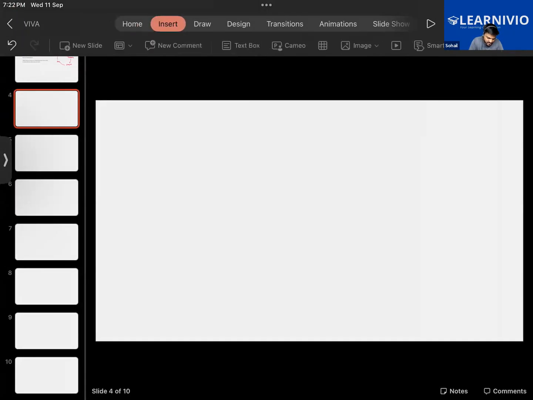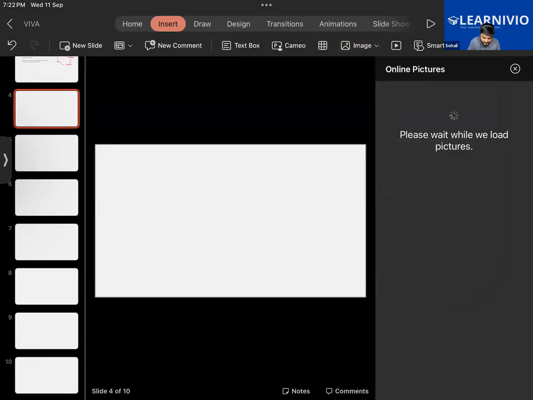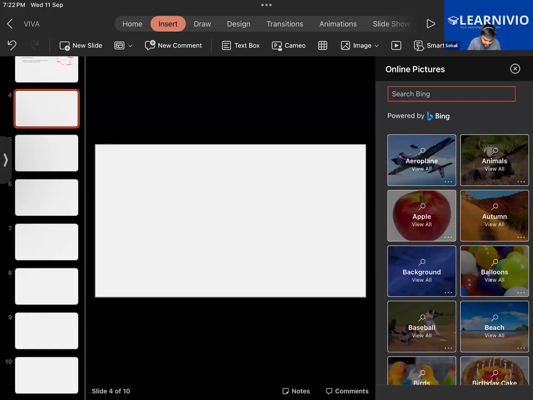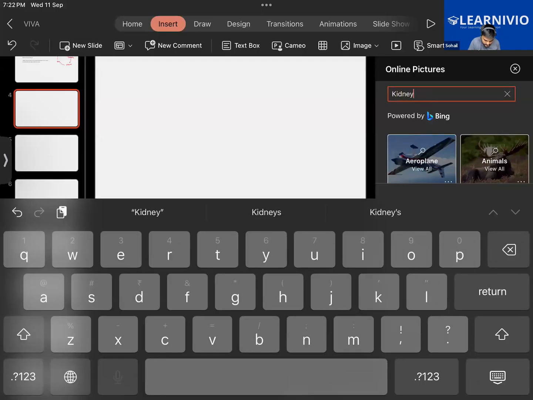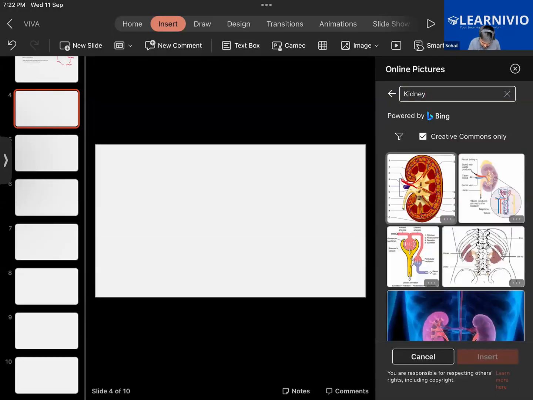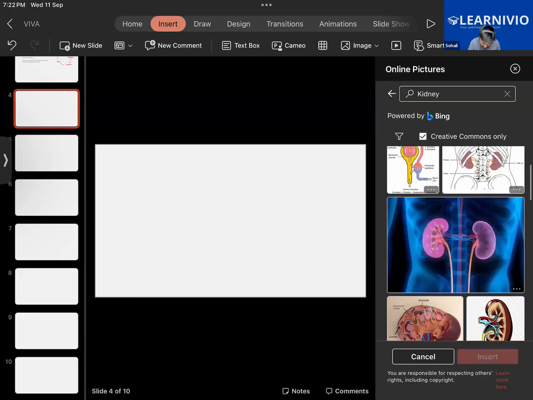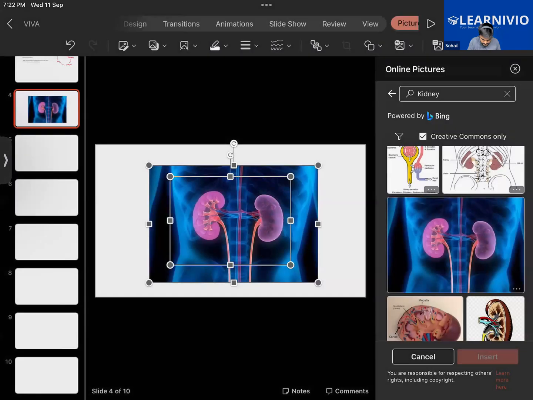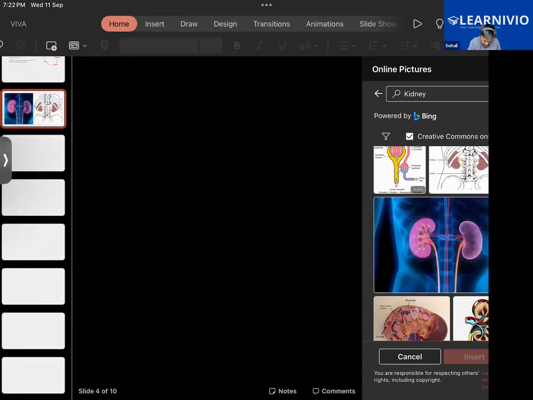Sir, can you explain the adrenal glands? Adrenal gland, okay, sure. For that purpose, just let me take an image of a kidney, because it is above the kidney where those glands are present mostly.